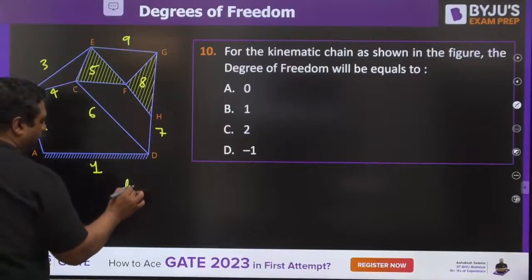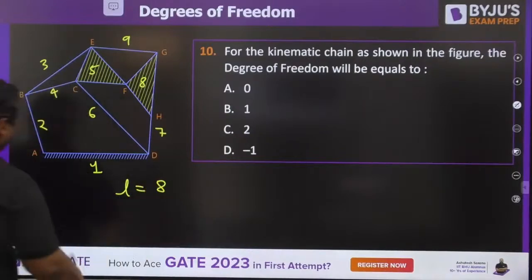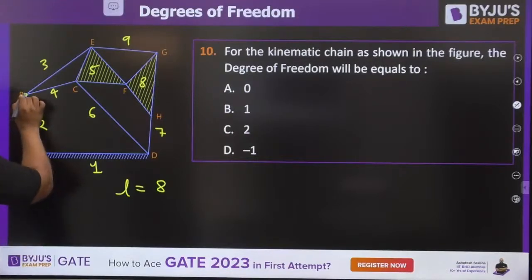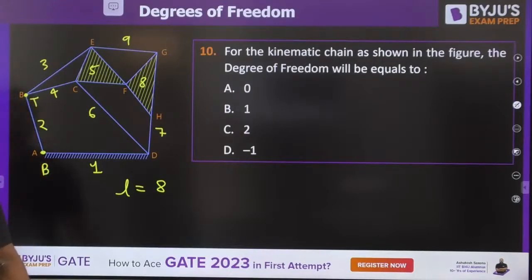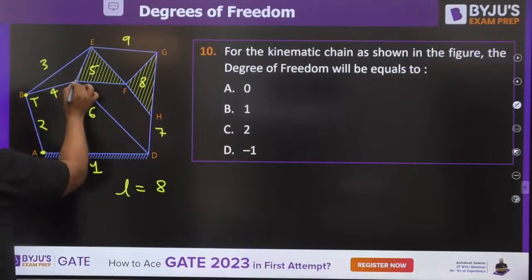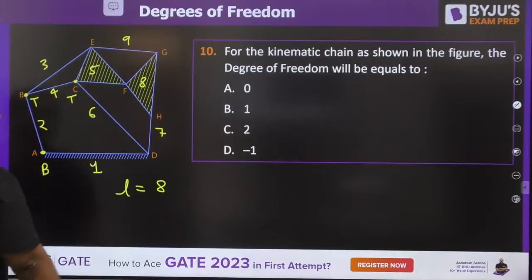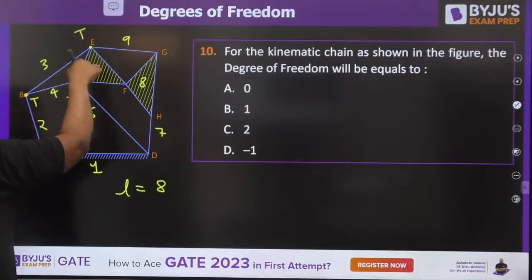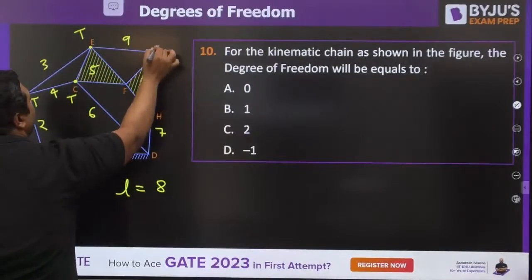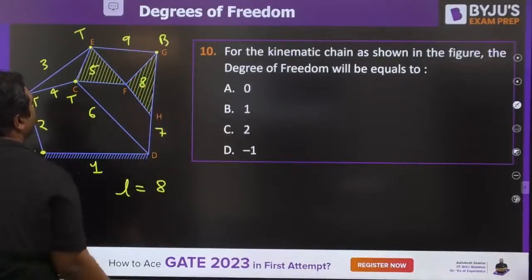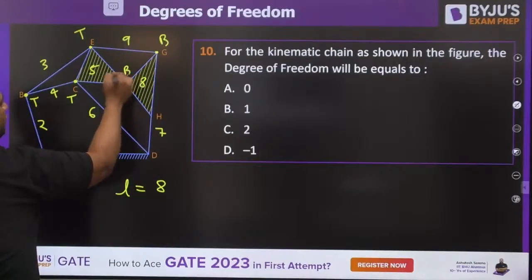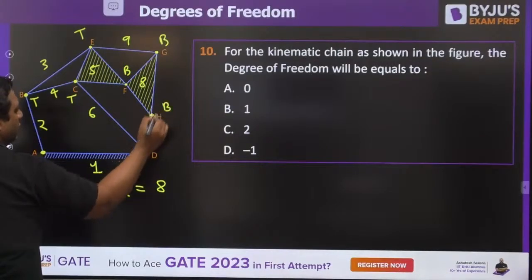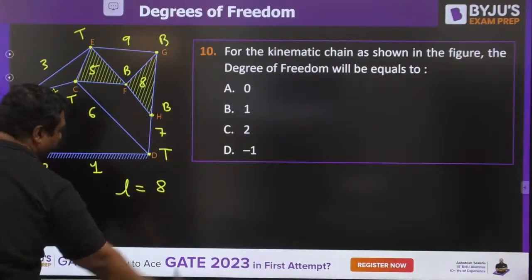If you see, the number of links are 8. Number of joints: 1 binary. This is a ternary joint, 3 links are connected here. This is also a ternary joint, 3 links are connected. This is also a ternary joint: 1, 2 and 3. This is also a binary joint, 1 and 2. This is also a binary joint, 1 and 2. This is also a binary joint, 1 and 2. And this is also a ternary joint.